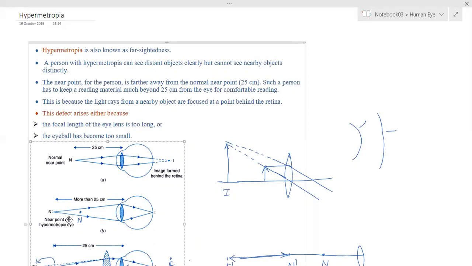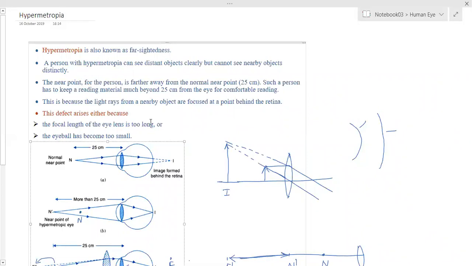So the decrease in the focal length is not happening up to the maximum limit. That is one of the problems that happens due to improper contraction of the ciliary muscles. So here the focal length of the eye lens is too long. It should be till this part, but now it is increased. It is not able to come to this point again. So the focal length is not able to change till N. Therefore, these are the probable reasons of hypermetropia.